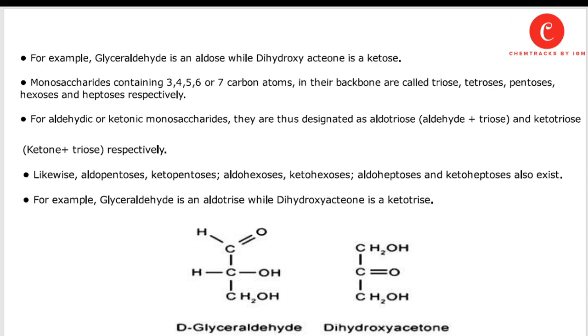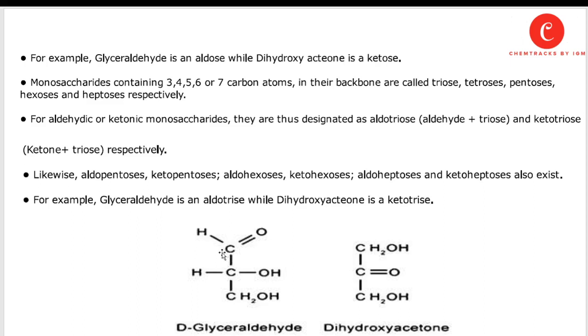And ketotriose is a combination of ketone and triose. It also contains three carbon atoms in the backbone, and the carbonyl group is present in the middle. Likewise, aldopentose, ketopentose, aldohexose, ketohexose, aldoheptose and ketoheptose also exist. For example, glyceraldehyde is an aldotriose while dihydroxyacetone is a ketotriose.